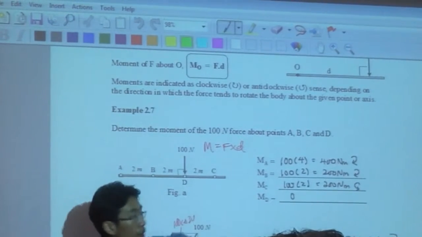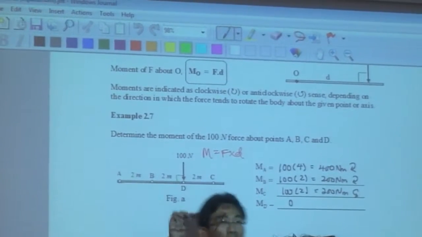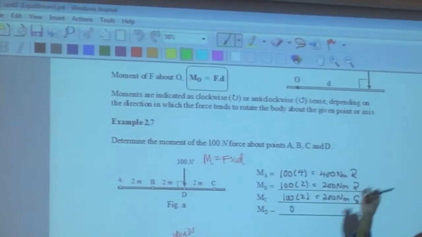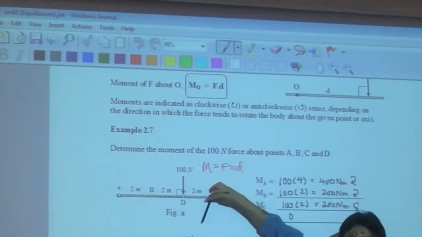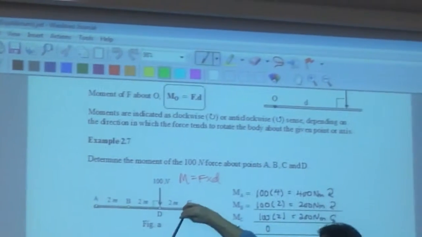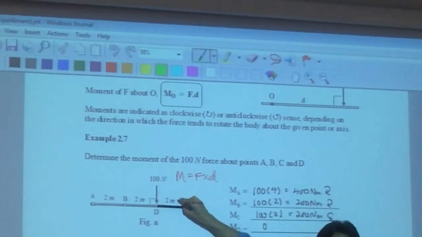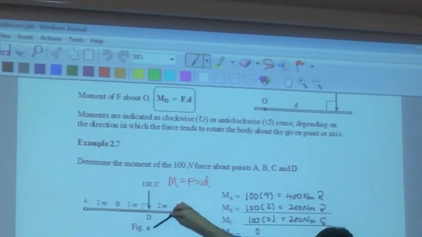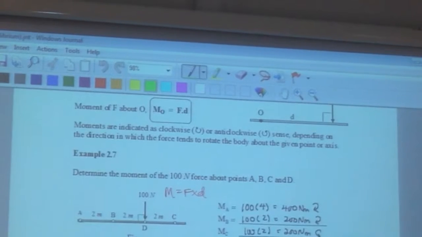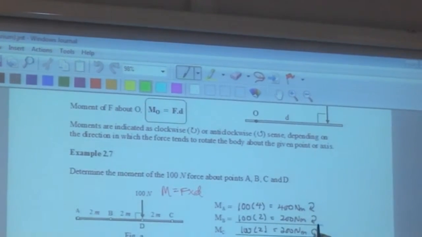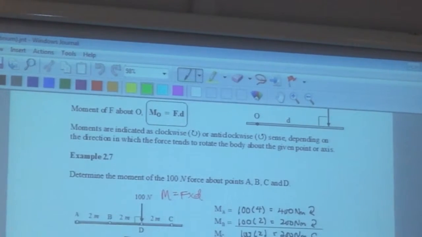Point C. Take your pen, same logic, take your pen, hold at one end only. That pen go to the pivot point. There. Free to rotate. Rotate 90 degrees with the force. The force hit the pen. How it turns? Anti-clockwise. So it's negative. Or rather, if you put the curly, just put the curly there.